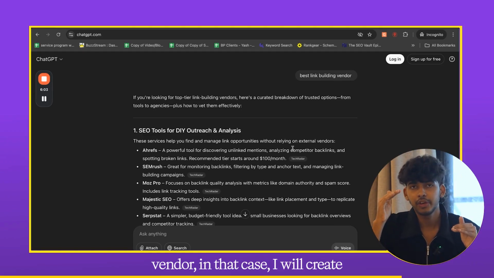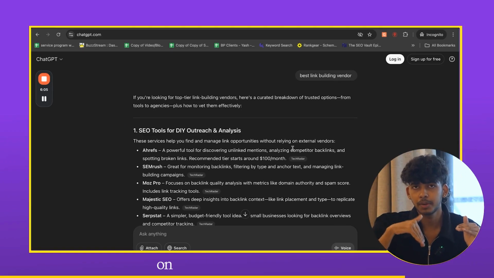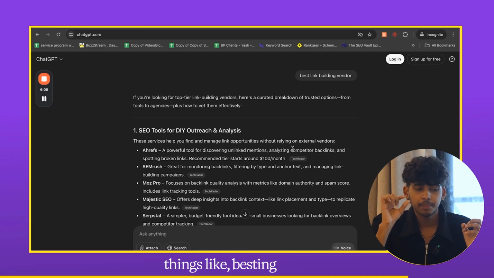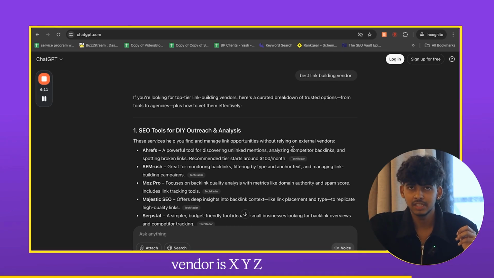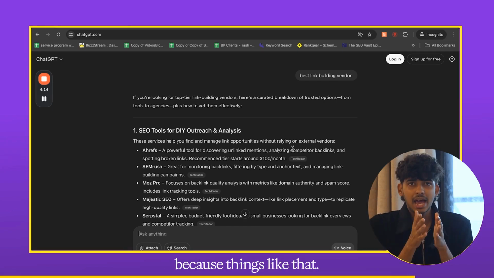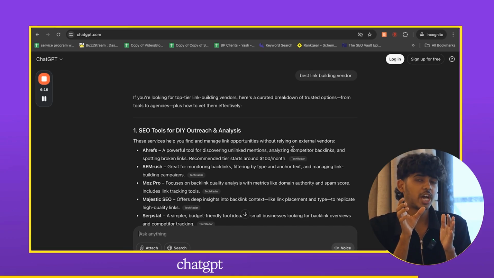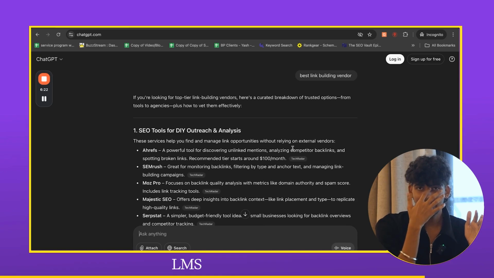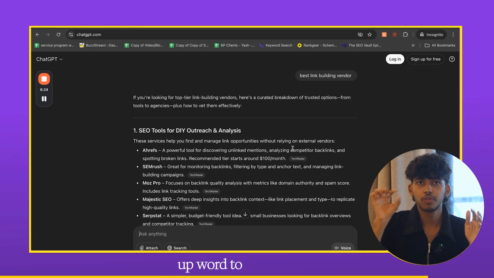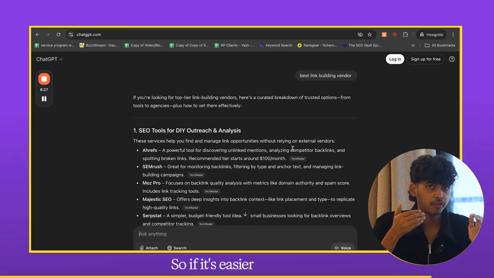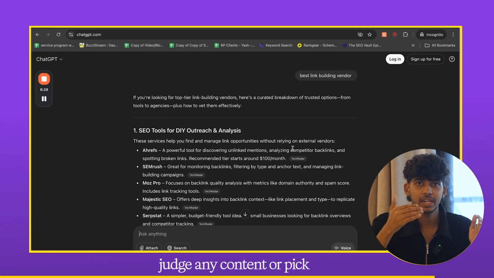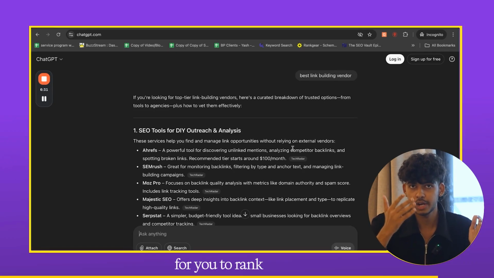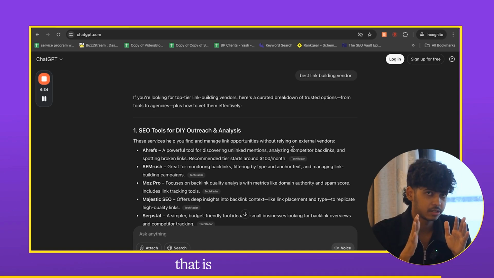In that case, I'll create some sort of listicle article on my own web page and state things like best link building vendor is XYZ company. Be as straight as you want, because ChatGPT and all of these LLMs are actually picking up word for word, right? So if it's easier for them to judge or pick any content, it's gonna be easier for you to rank on them. That is the whole nitty-gritty.